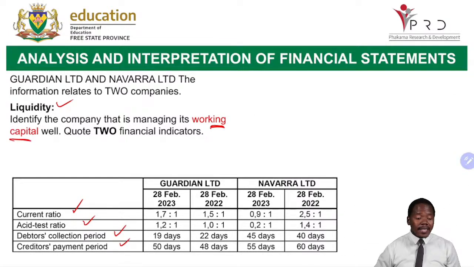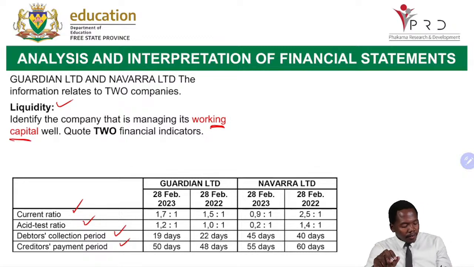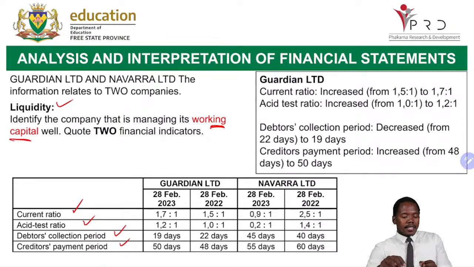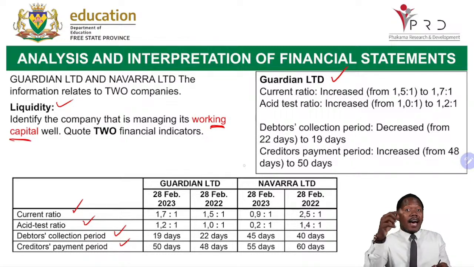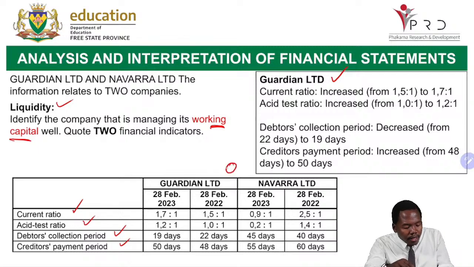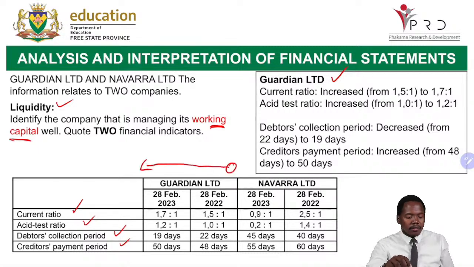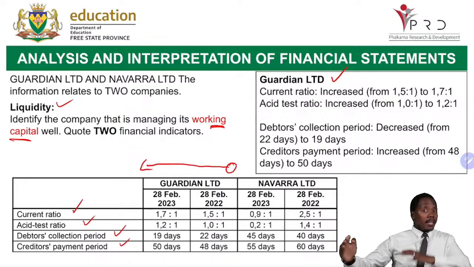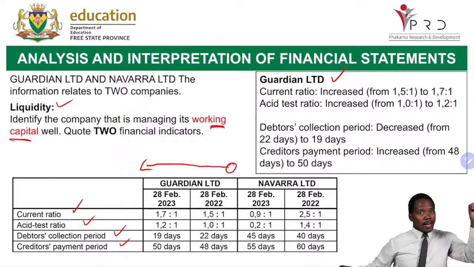Now, it says identify the company that is managing its working capital well. Code 2 financial indicators. Which company is managing its financial indicators well? Here, the answer would be Guiden Limited. Why Guiden? Let us look at reasons why Guiden. Because the current ratio for Guiden increased. Remember, we have a love arrow. It starts from this point to this point, from the beginning till the end. So it's our love arrow.